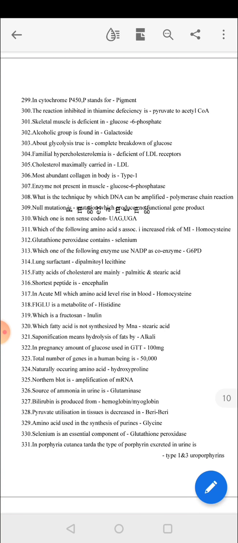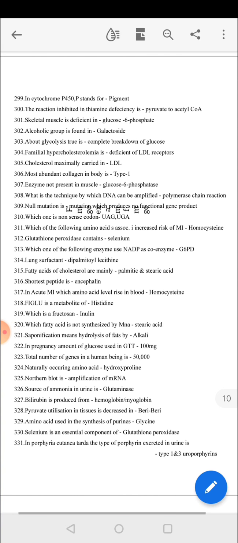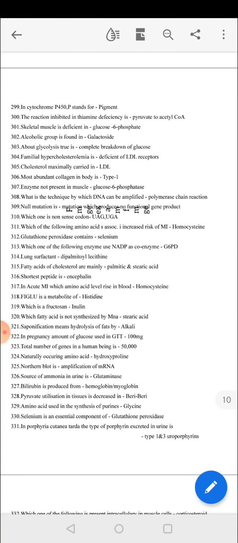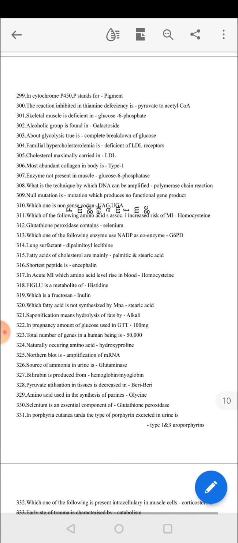Cholesterol is maximally carried in LDL. Most abundant collagen in the body is type 1. Enzyme not present in muscle: glucose 6-phosphatase. What is the technique by which DNA can be amplified? Polymerase chain reaction. Null mutation is a mutation which produces no functional gene product. Which one is a nonsense codon? UAG, UGA. Which amino acid is associated with increased risk of MI? Homocysteine.